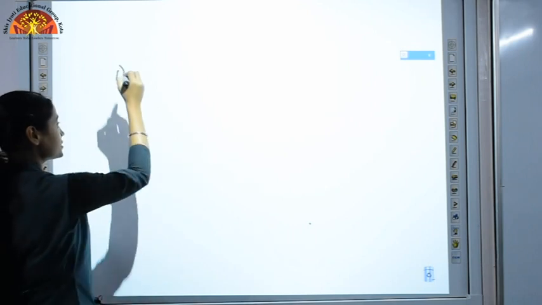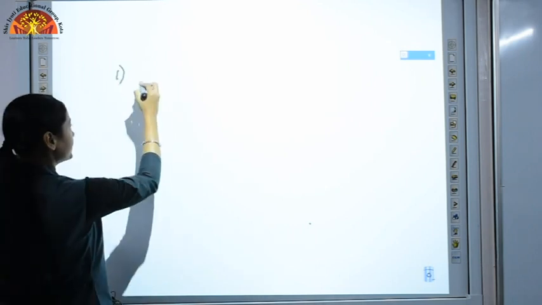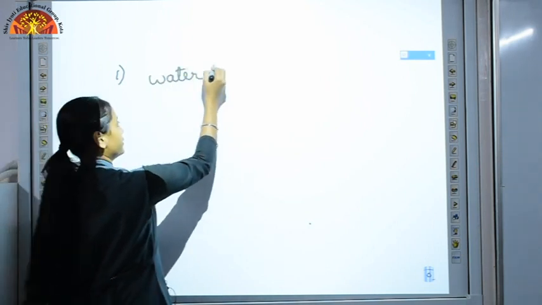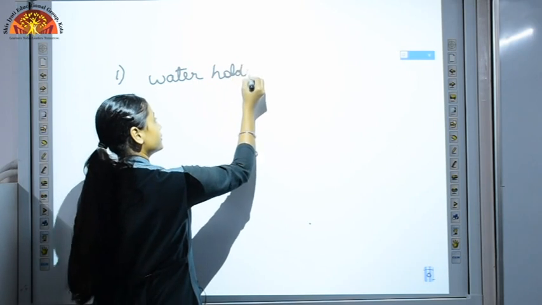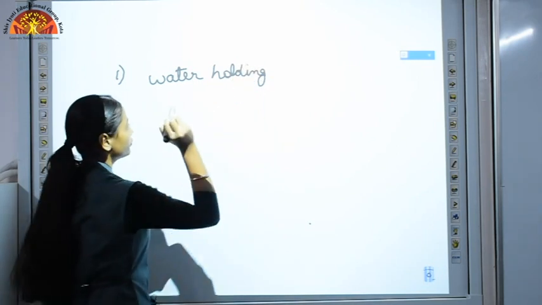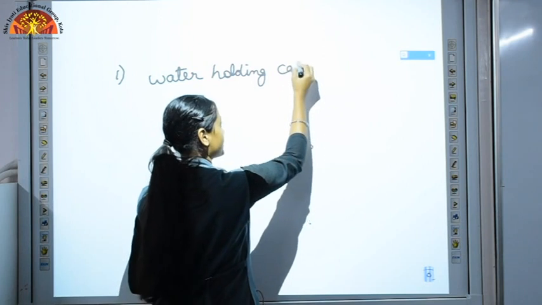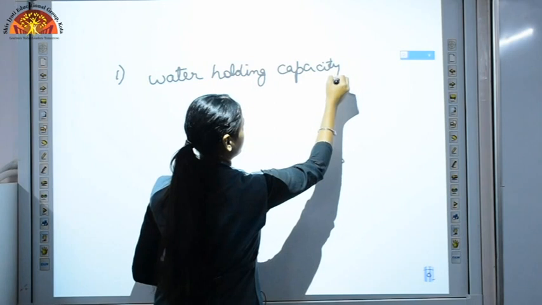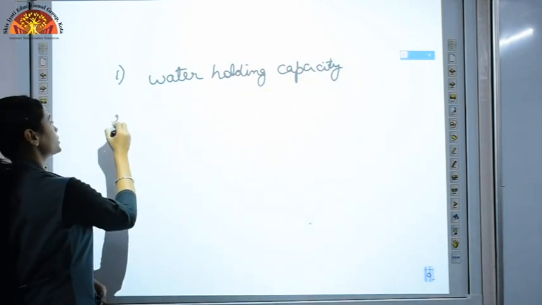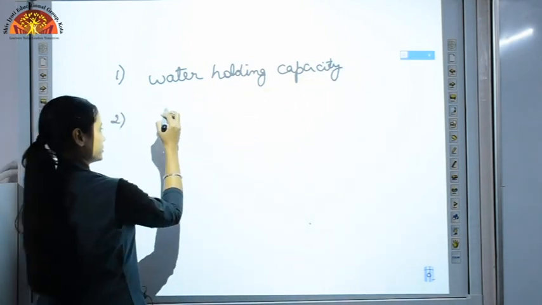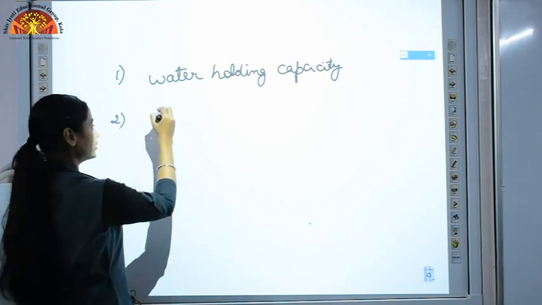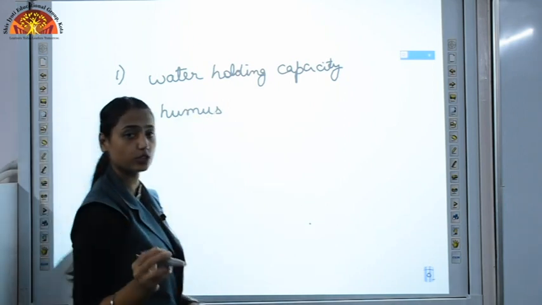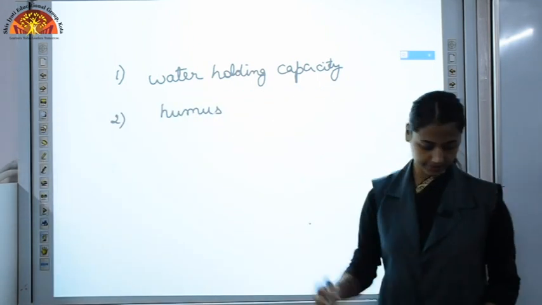First advantage is that manure increases the water holding capacity. Remember this. By using manure, we are increasing the water holding capacity of soil. Another advantage is it makes the soil rich in humus content.